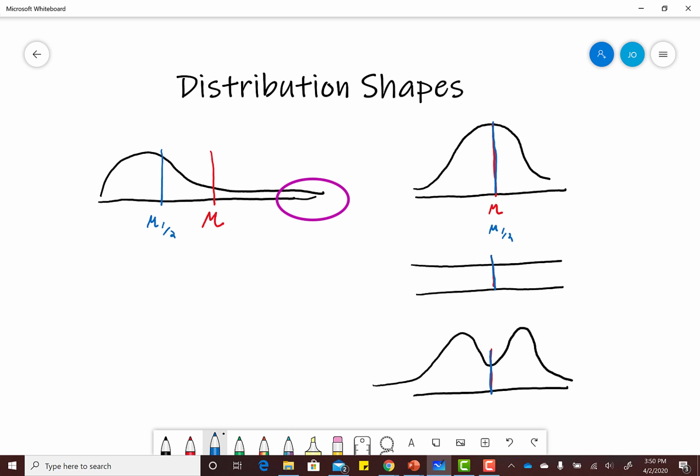So for a distribution with an outlier, or a crazy outlier, your median can do a better job of representing a typical observation. For a skewed distribution, your median can do a better job of representing a typical observation. When you have a symmetric distribution, your mean and median end up in the same spot.